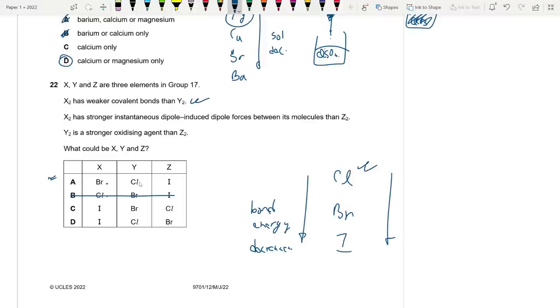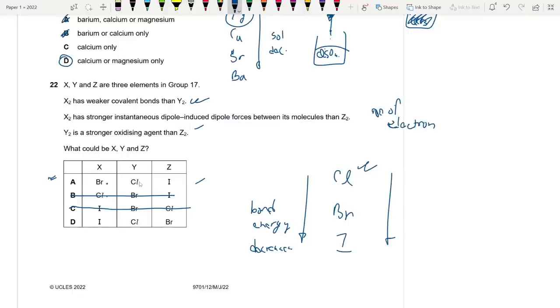Let's go for D. Y2 is a stronger oxidizing agent than Z2. Basically, it has to be above the lower one. For A, chlorine is a stronger oxidizing agent than iodine. This is also fine. Bromine is a stronger oxidizing agent than chlorine. Wrong. Chlorine is a stronger oxidizing agent than bromine. It's between A and D. Now, last one. X2 has stronger instantaneous dipole forces than Z2. ID forces depend on the number of electrons.